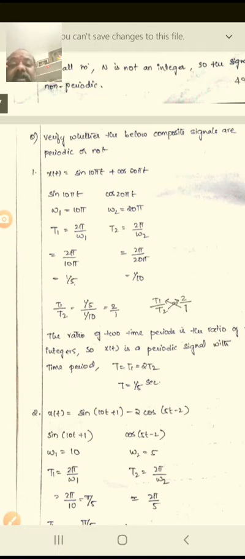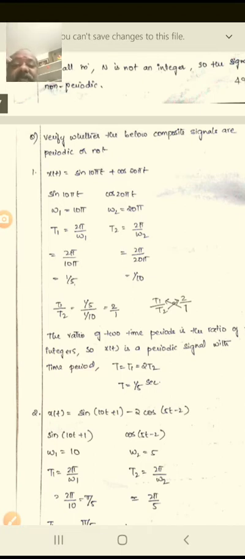t1 by t2 equals 1 by 5 by 1 by 10, which is equal to 2. Therefore t1 equals 2 t2. The ratio of the two time periods is a ratio of integers. So x of t is a periodic signal with the time period T equal to t1 equal to 2 t2. Therefore T is equal to 1 by 5 seconds.